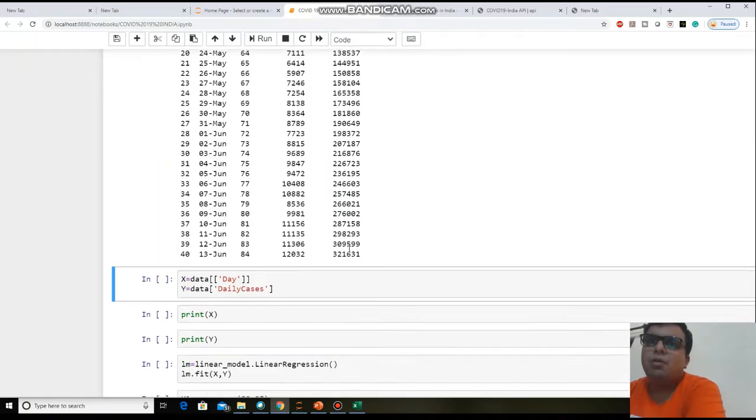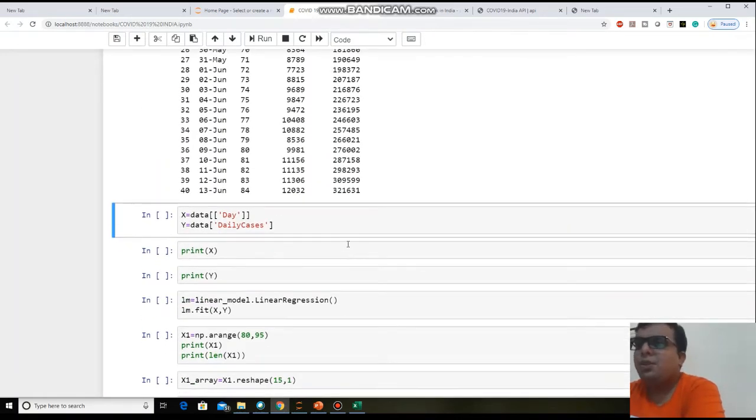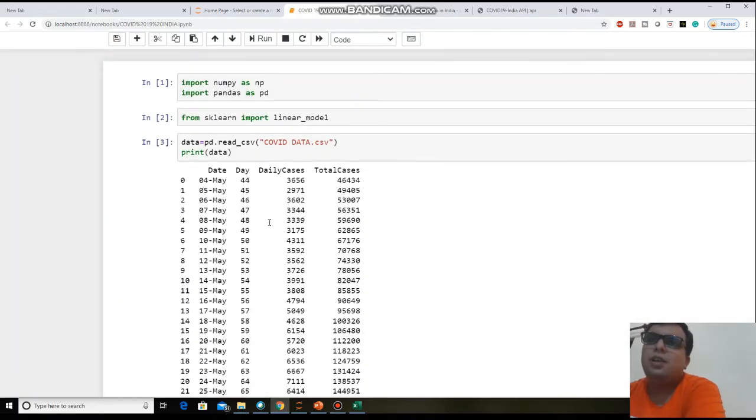Now what do we need to do? We need to divide our data into x and y. You know what is meant by x: x means the independent values and y means the dependent values. In this data, the independent value is the date, or day, you can say, and dependent is daily cases. So we are taking day as the x values and daily cases as the y values.